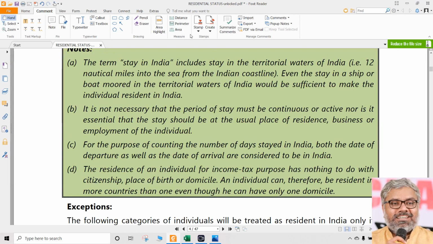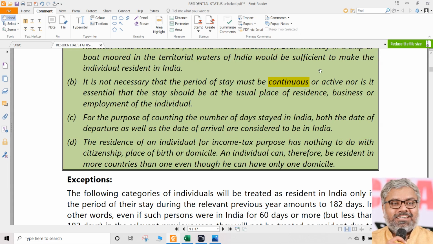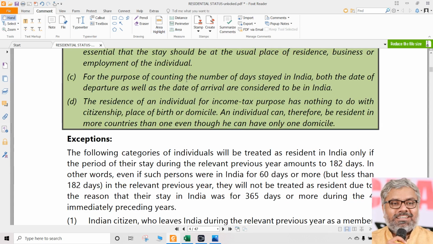Same way, there is no need that the stay has to be continuous. And India includes territorial waters also, that we know already. No need that stay has to be continuous, no need that stay has to be at one place. That is another point to note.